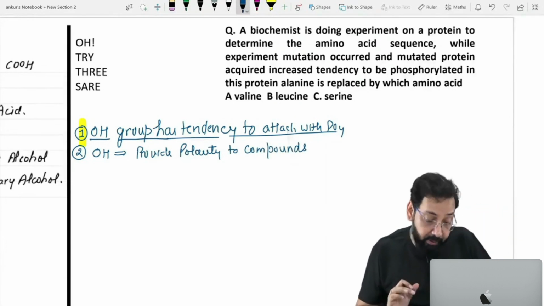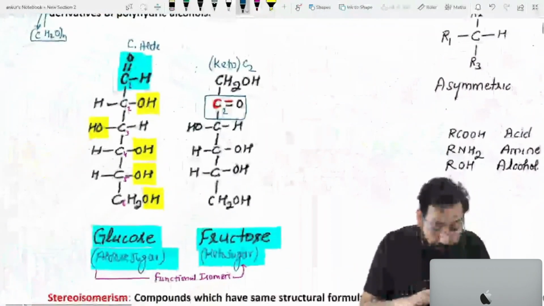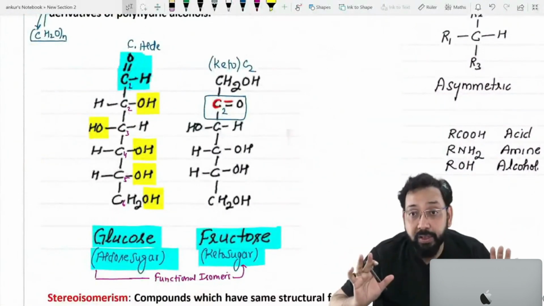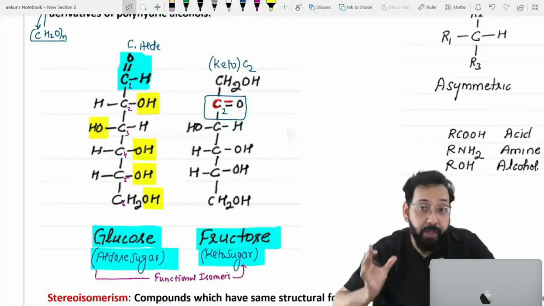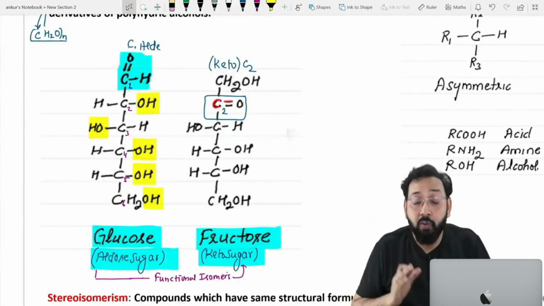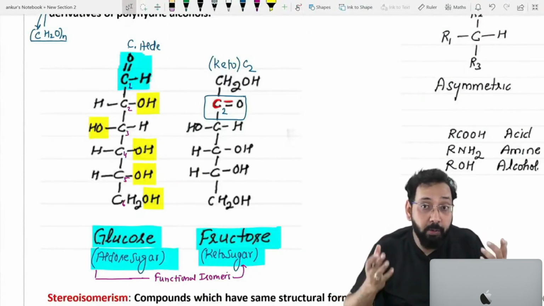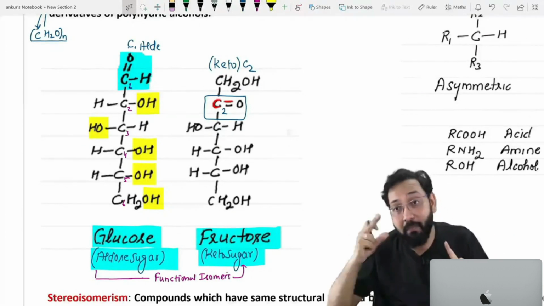So if I say that glucose is having how many OH? 5 OH, and whenever OH is there, OH provides polarity. So glucose is having polarity or not? Yes. Glucose is a polar compound or not? Yes. Polar compounds are soluble in polar solvent. Yes. Glucose is soluble in blood.